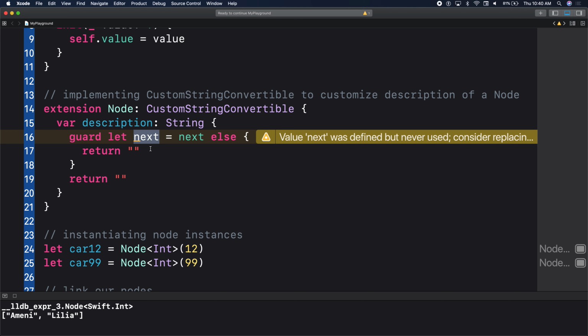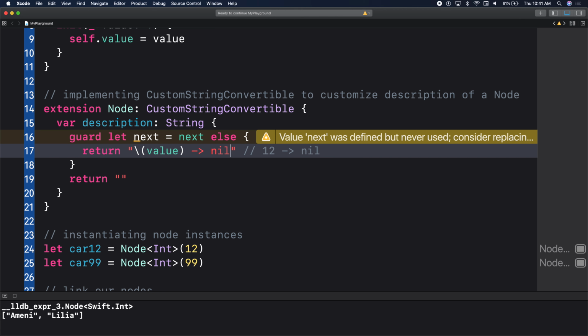If there's not a value, that means our car is pointing to nil. So if our car is pointing to nil, our statement should look like this. So we started off with 12. So if 12 doesn't have anything, we want our output to be 12, arrow, nil. So this is what we want. So if this is the occurrence here, we'll simply use string interpolation, and we'll say value is pointing to nil,